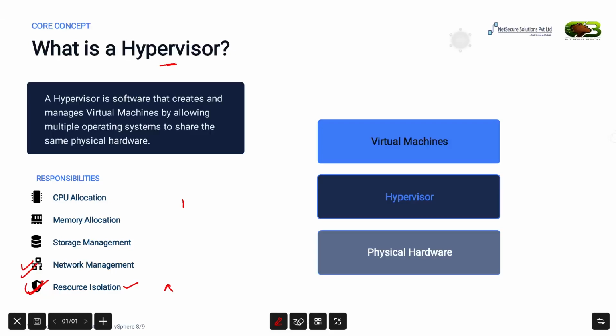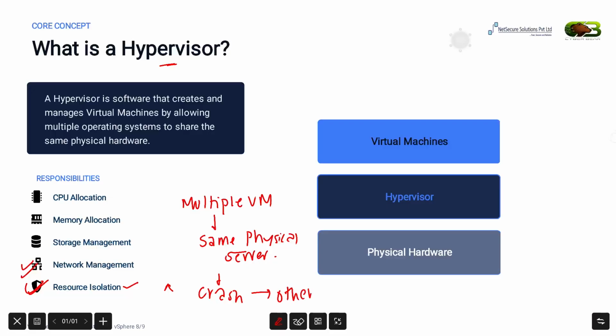For example, if one VM crashes or becomes infected with malware, it doesn't automatically affect the other VMs running on the same server. The isolation makes virtualization more secure, stable, and reliable.